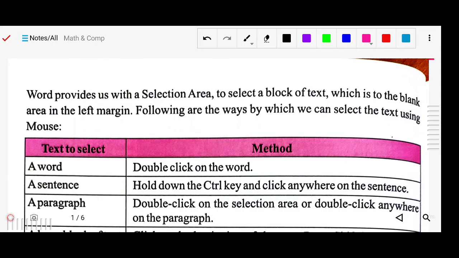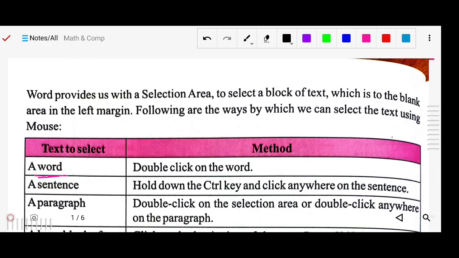So first method: if you want to select a word, double click on the word. What you have to do? Simply double click on that particular word, with the left mouse button. Once you do the double click with the left button, that particular word will be selected.